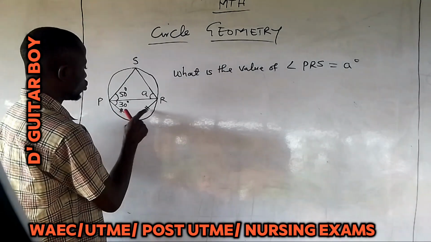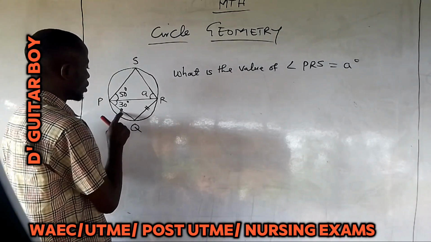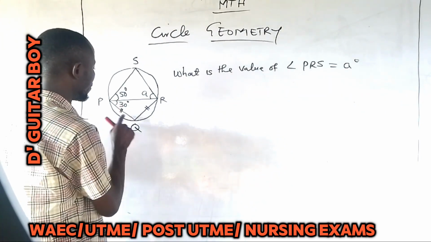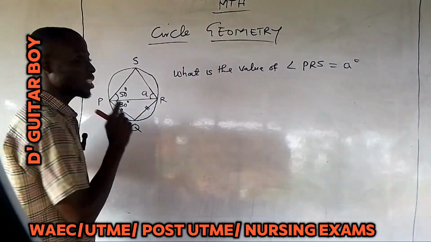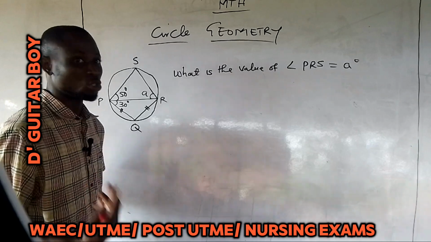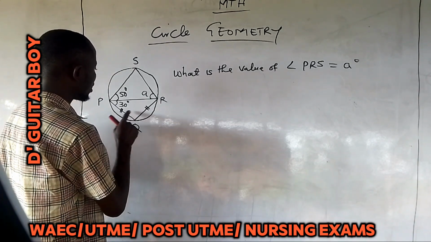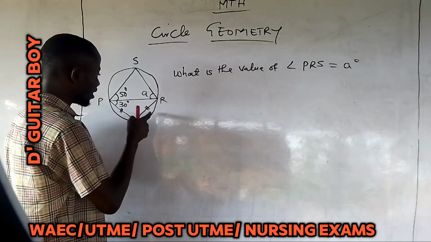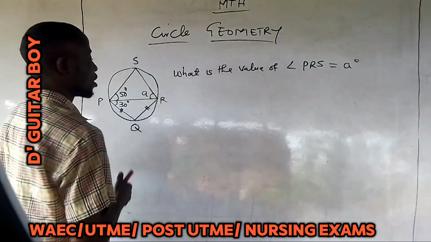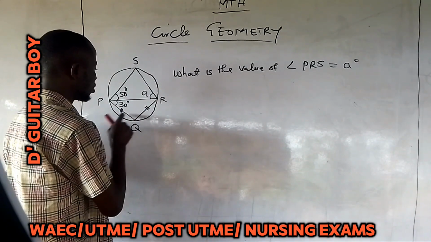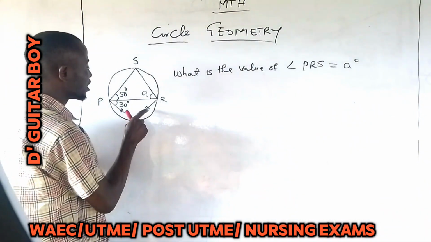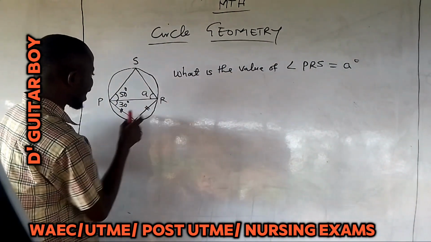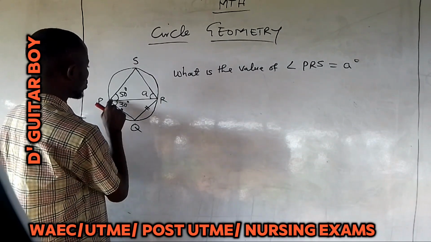Now, since you see these two signs here, it could be one line, but they use two here. If you don't know the meaning of these two signs, you cannot solve this problem. It means that this line and this line are the same length.